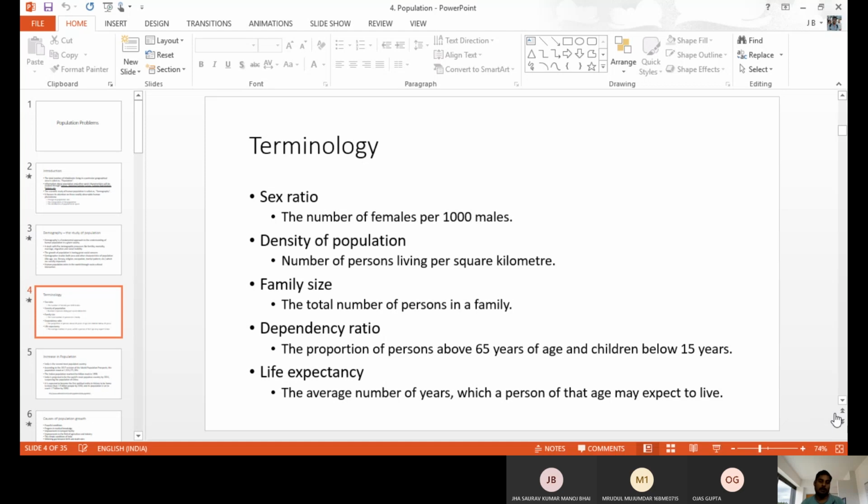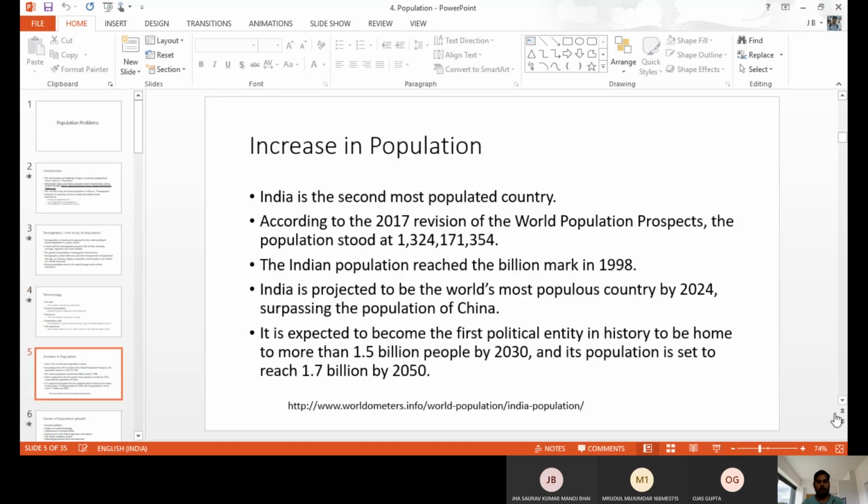These are the basic things we have to know about the population. That is what I am telling: population studies, or demography, covers all these important things. Okay, now let us go to our population problems.